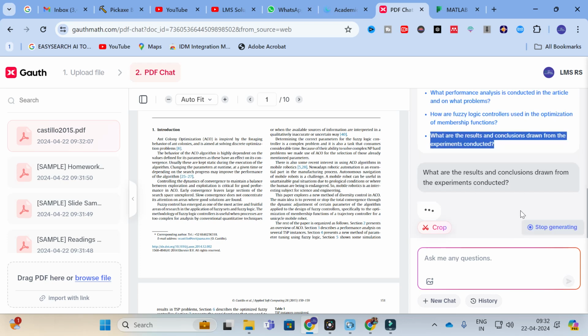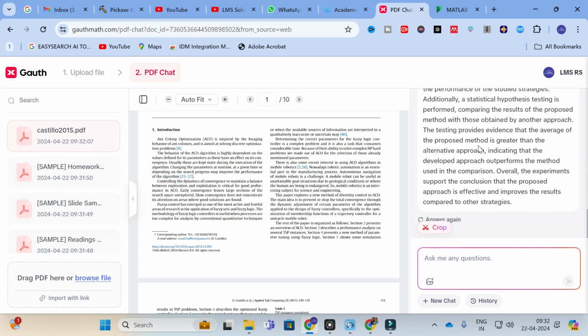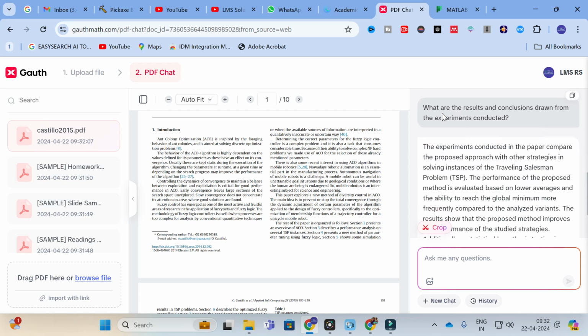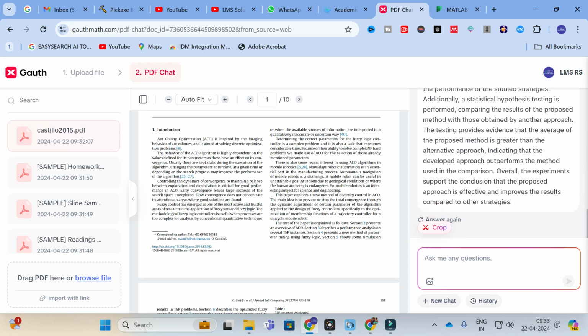So here I am going to ask a question. So just click on that question. So it will generate answers here. So what are the results and conclusions drawn from the experiment conducted? So here the experiment conducted in the paper compared the proposed approach with other strategies in solving instances of a traveling salesman problem. The performance of the proposed method is evaluated based on the low averages and ability to reach the global minimum more frequently compared with analyzed variance. So like that it is generating a valid answer only.